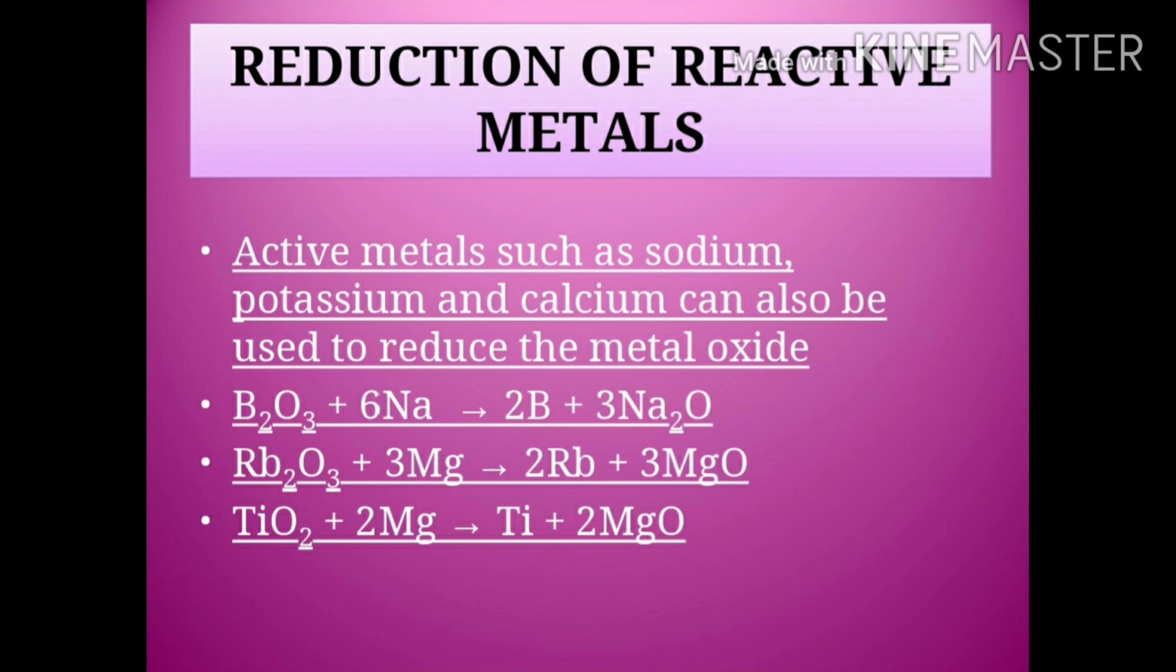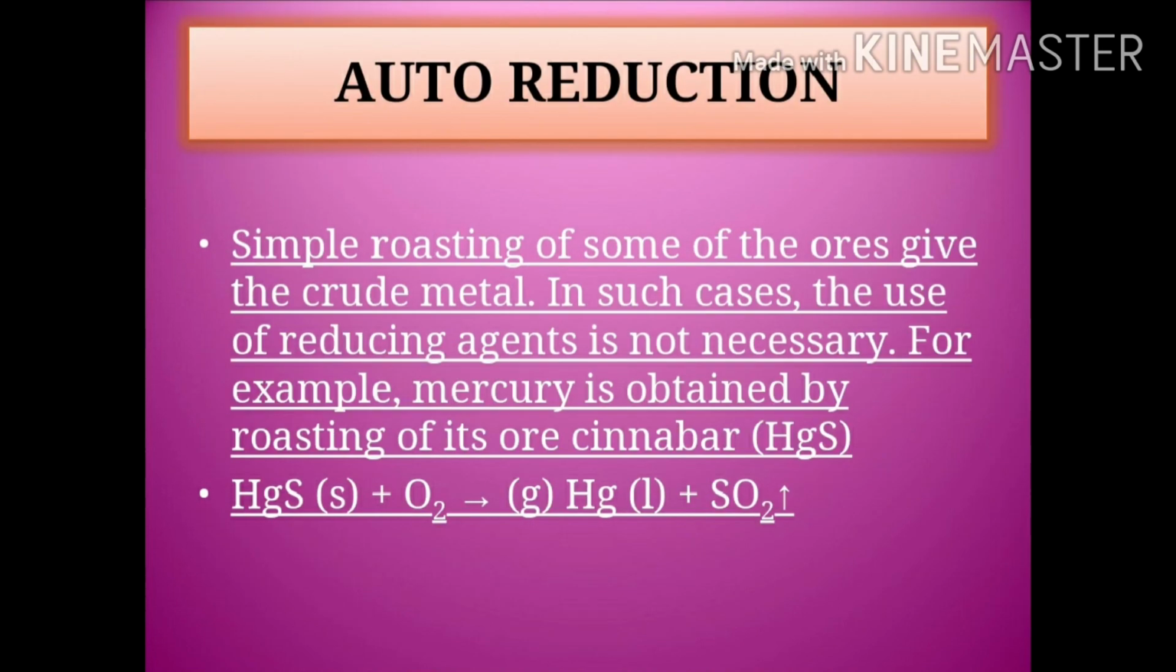B2O3 plus sodium gives boron and sodium oxide. Rubidium with magnesium forms rubidium and magnesium oxide. Titanium oxide plus magnesium forms titanium and magnesium oxide.